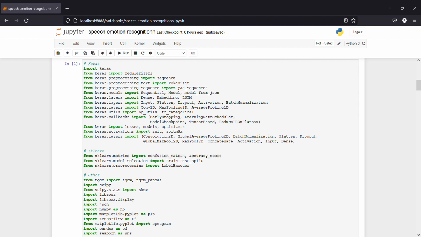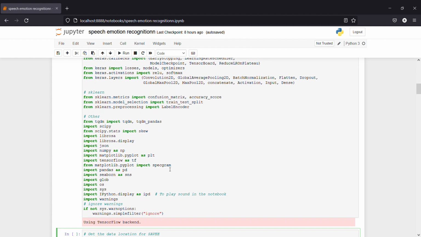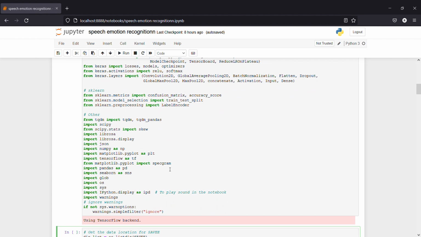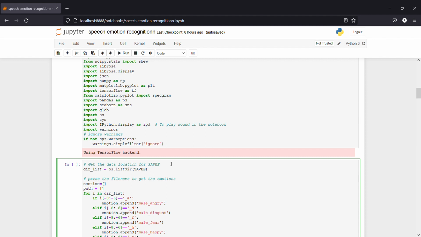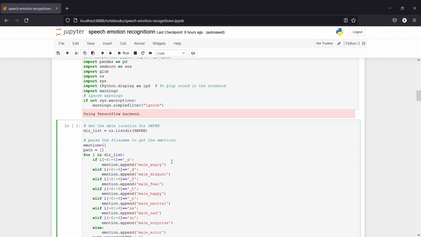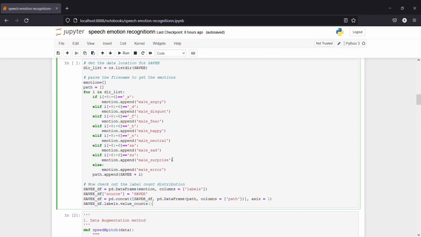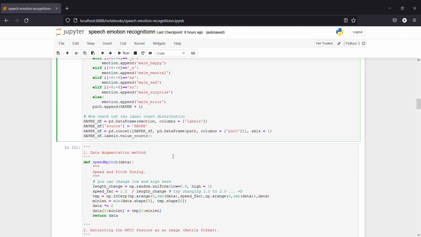For that, I install the required packages for my project and then import them, packages like Keras, NumPy, Librosa, JSON, Matplotlib, Pandas, Seaborn, and warnings. I'm going to get the data location and then create the arrays like emotion and path, and then create the data frame for the emotion and path.